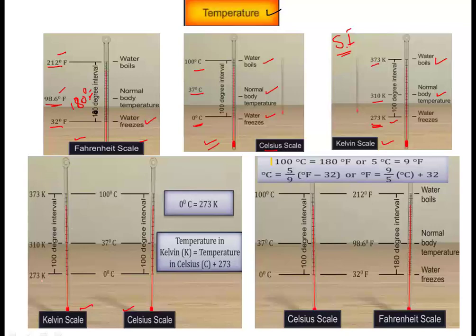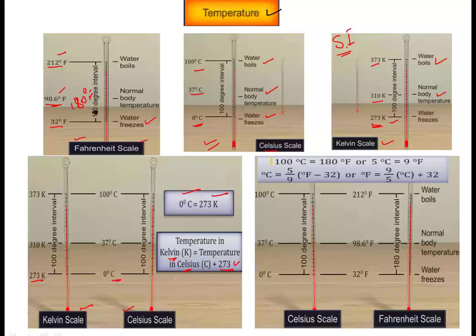So as you can see, the initial point in degree Celsius is 0 degrees, and in the Kelvin scale it is 273 Kelvin. So it can be related as 0 degrees Celsius equal to 273 Kelvin in the Kelvin scale. So temperature in Kelvin can be calculated: if we are to change degrees Celsius into Kelvin, we will just take that temperature in degrees Celsius and add 273 to that.